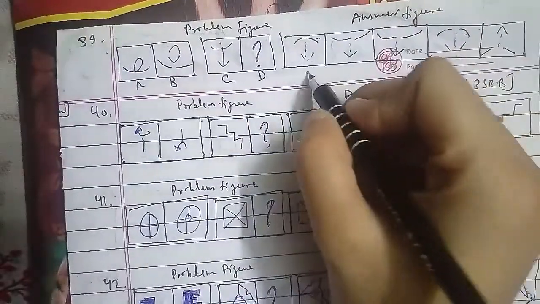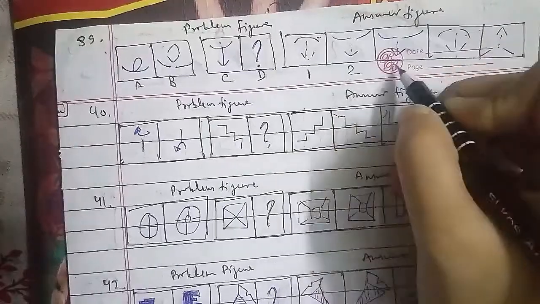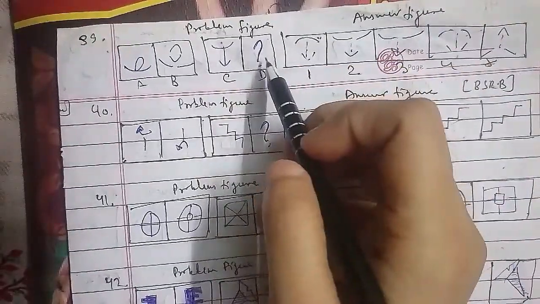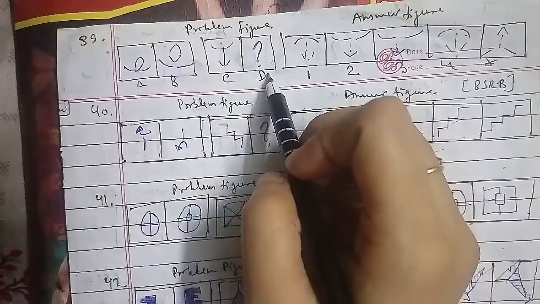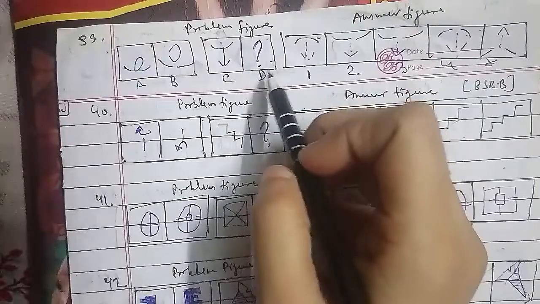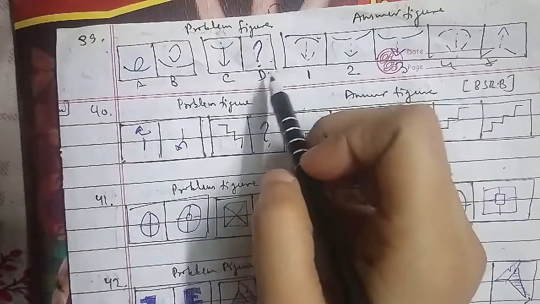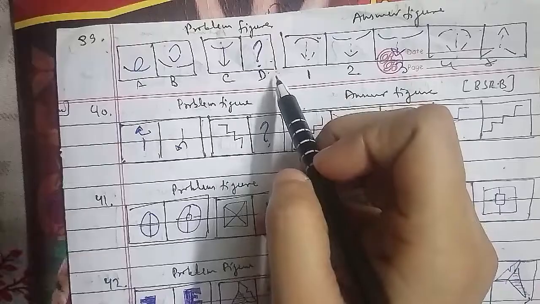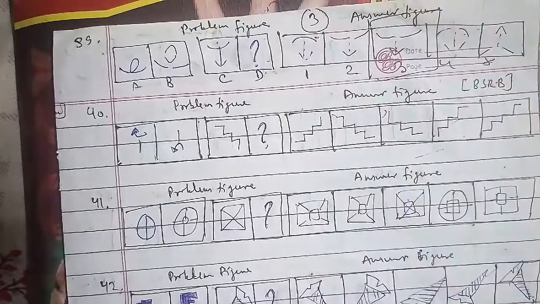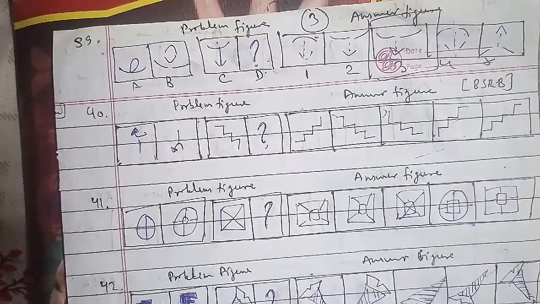In the answer figure, this has been named as 1, 2, 3, 4, 5. We have to find out the figure that is your D here itself, and in the same case both the arc as well as the other part of the figure get divided into two parts, so that means the third figure will be the right answer for this question as well. Let's go ahead with the other one, which is your 40th question of the session.